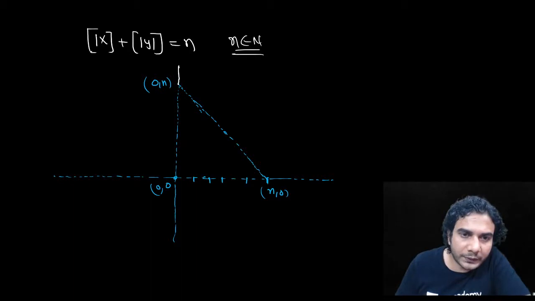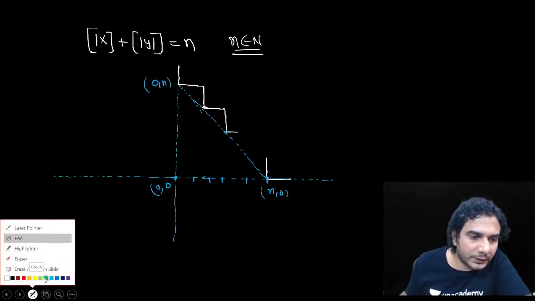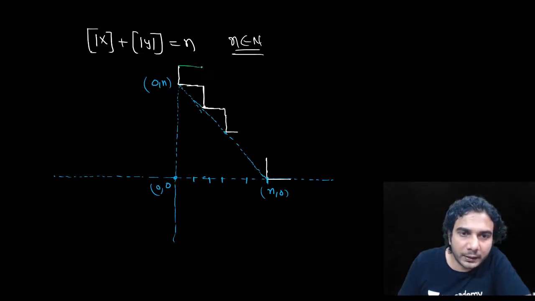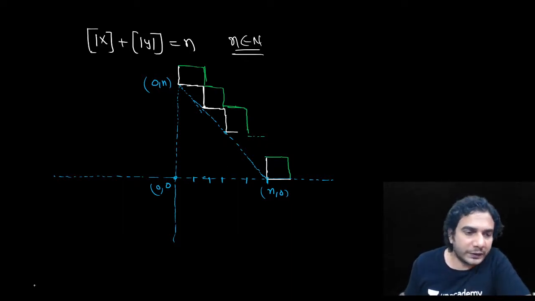I'll plot the box. So this will be your first box, then this will be your second box, which will be from 2 to 3, and so on. And this is going to be your last box. So how many boxes will be there? How many boxes will you create? The outer boundary, as in the previous example, will not be included. And this one, right? So how many boxes will be there?